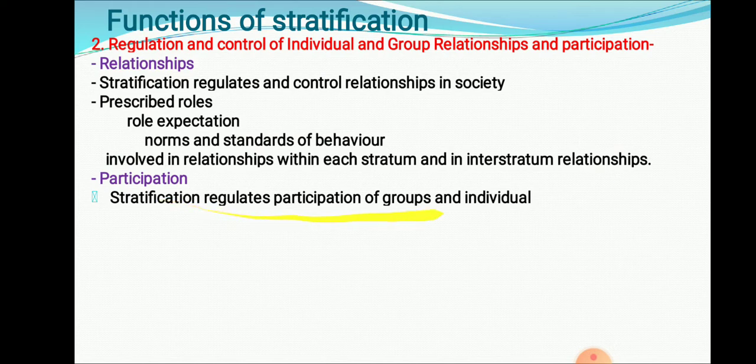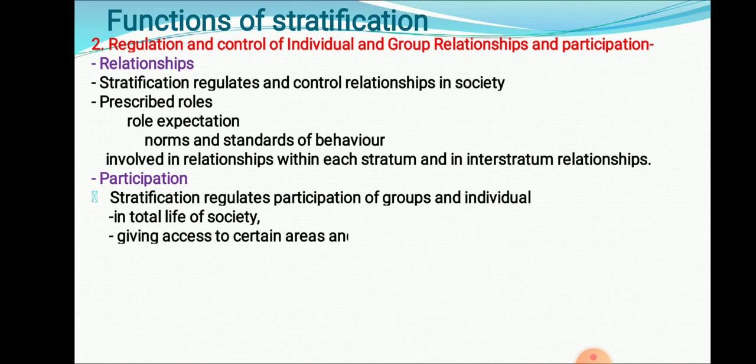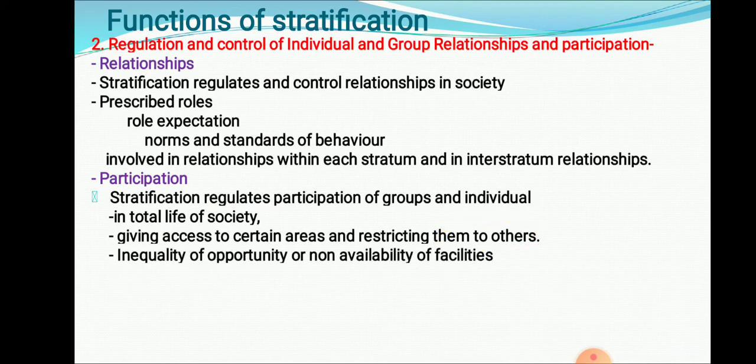Then it tries to control participation. It regulates the participation of groups and individuals. Participation basically means it gives access to certain areas and restricts access to other areas. Stratification helps you access a particular area and restricts you from using a particular task or area. Inequality of opportunity and non-availability of facilities restrict a member from participating in a particular activity.